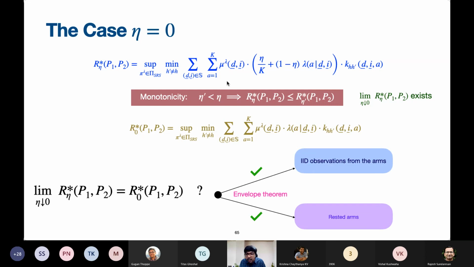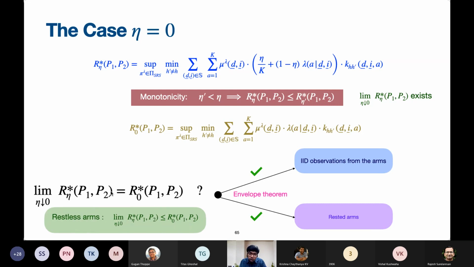We are able to show that in the IID setting, that is, this is the analysis by Vaidyan et al., and this is the rested arm setting I showed you at the beginning. In these cases, this answer is yes, thanks to the envelope theorem. That is, if we were to apply the trembling hand model there, it turns out that the answer is yes, this limit matches.